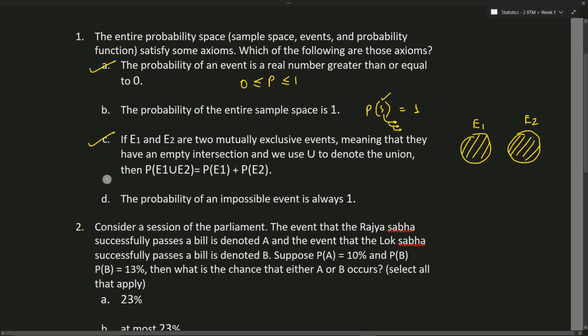So what about option D? The probability of an impossible event is always 1. The probability of an impossible event is always 0, right? So this option is wrong.